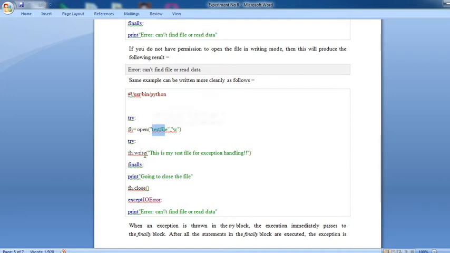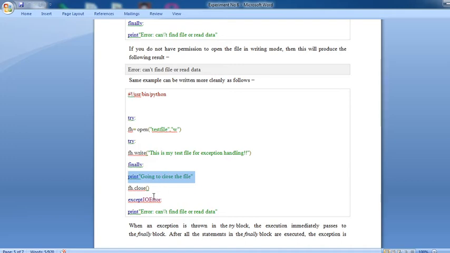After that, in the next try block you want to write something. Okay, that means fh.write, "This is my test file for exception handling." Finally, print, going to close that particular file. Whatever operation you want, finally print, going to close that particular file. Open that file, otherwise write something to that particular file.